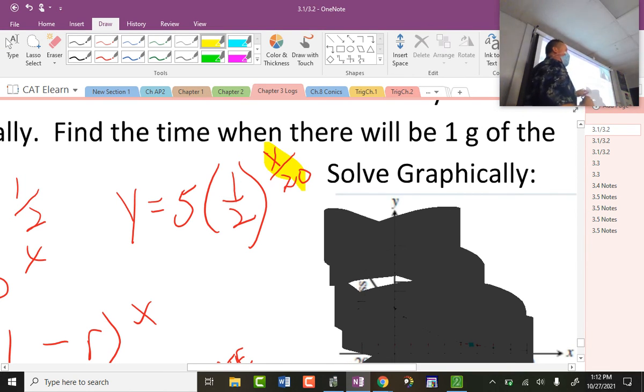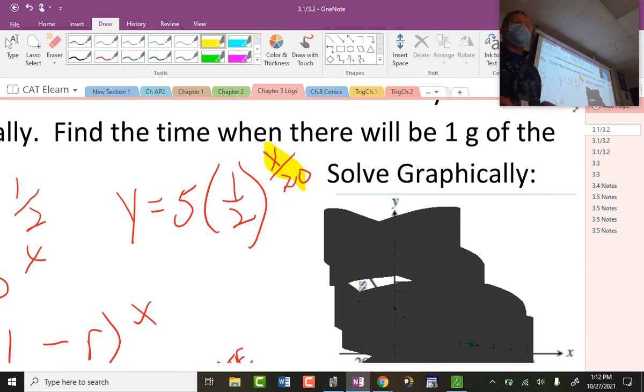Now I can plug in any day that I want, and I will get what the remaining grams will be. And I prove when I plug in 20, I truly get a half-life. When I plug in a 40, I get 2 cycles of the half-life going, and that's why I end up with 1.25. Okay, so done with that expression.